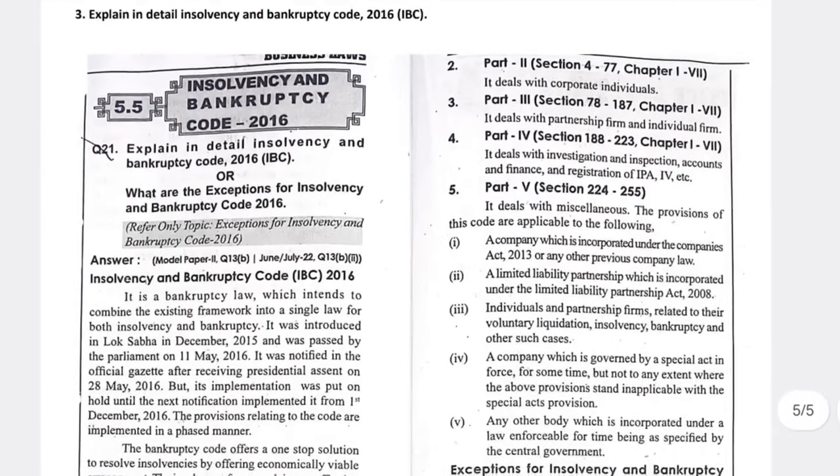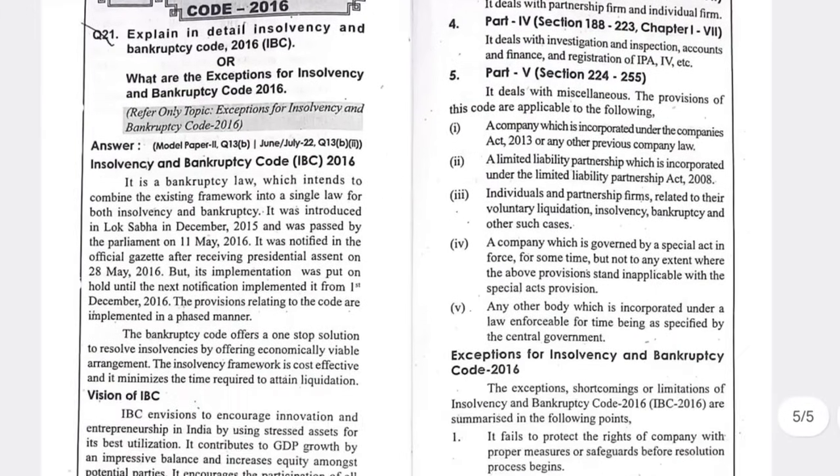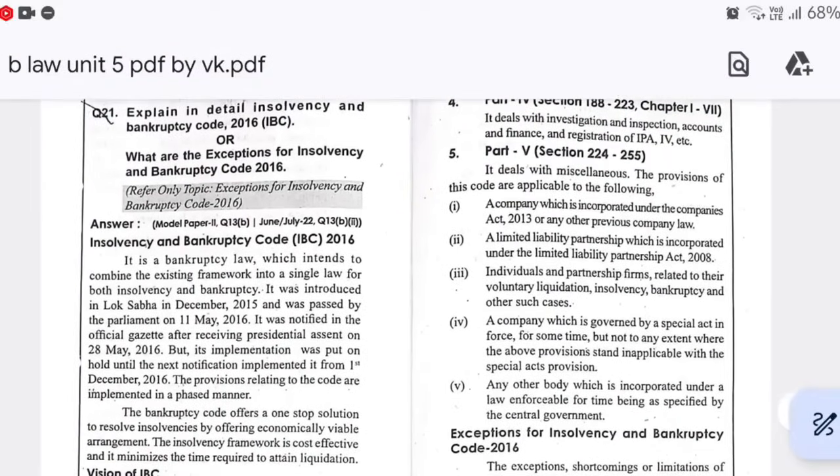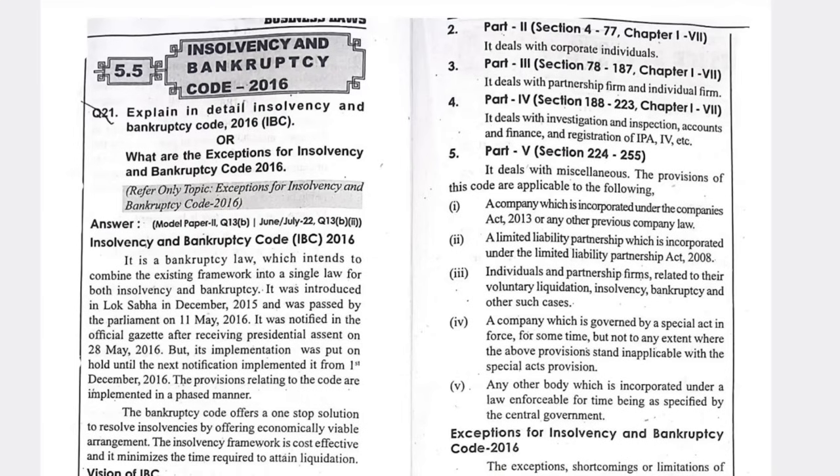And next one, you will have IBC. This is very much important, that is the Indian Insolvency and Bankruptcy Code 2016, which we can call IBC. What does this IBC mean? The bill was passed in Lok Sabha in December 2015 and in Parliament on 11th May 2016.